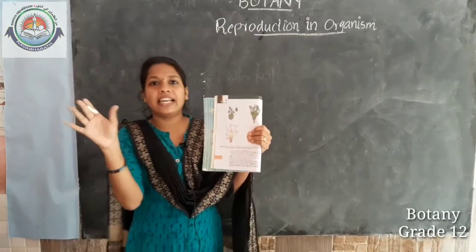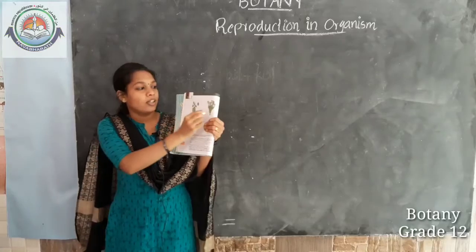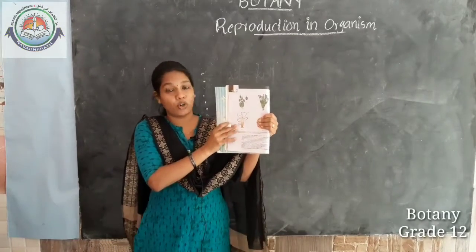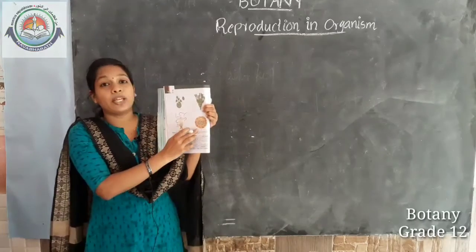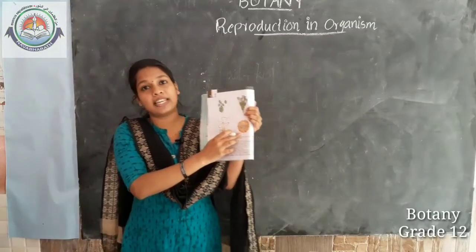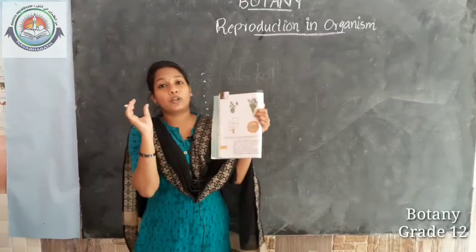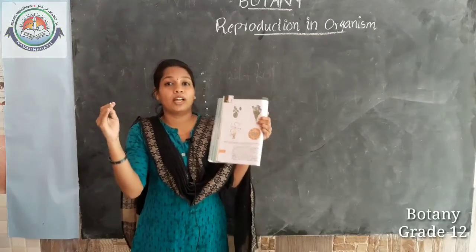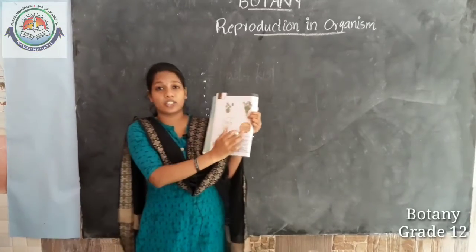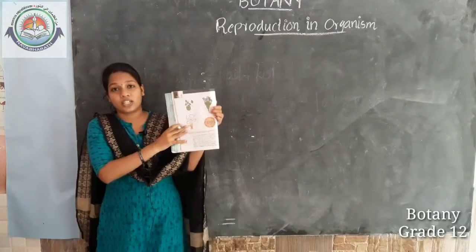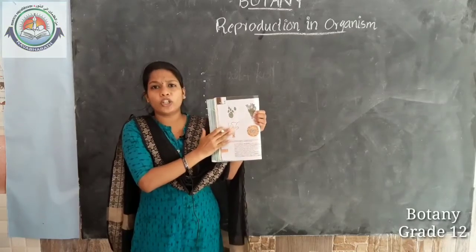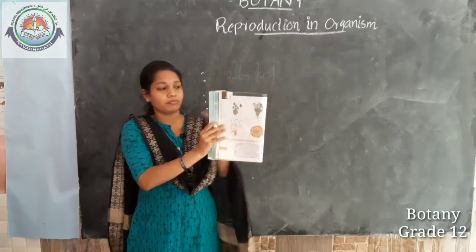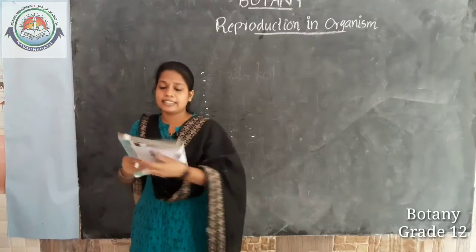Conidia are finger-like structures found in Penicillium, and there are buds in hydra, which we have already studied, and gemmules in sponge. Sponge is an aquatic organism included in the phylum Porifera. These are the asexual reproductive structures. It is a very important area and you have to familiarize yourself with these pictures.